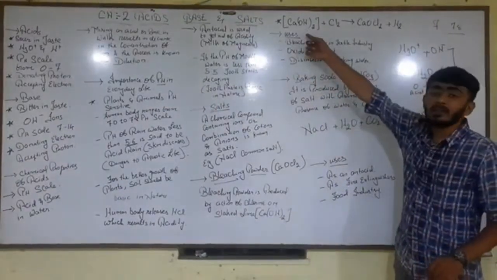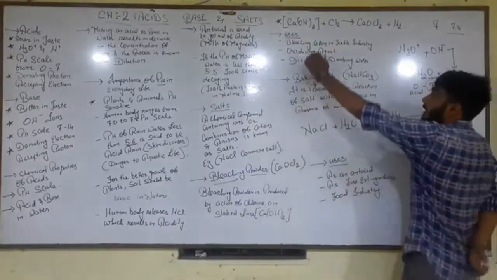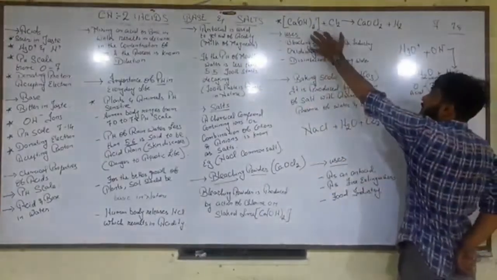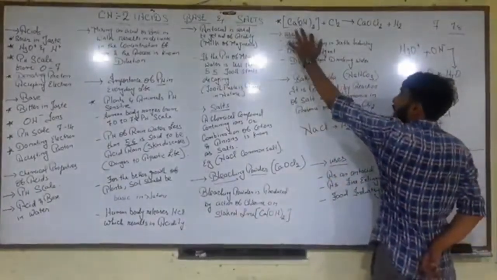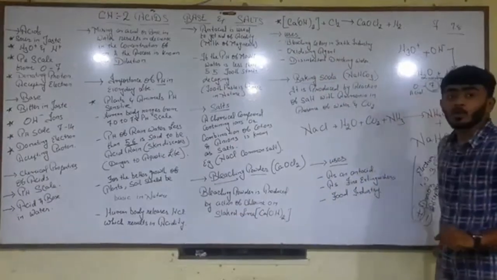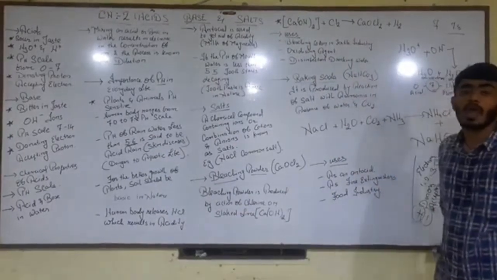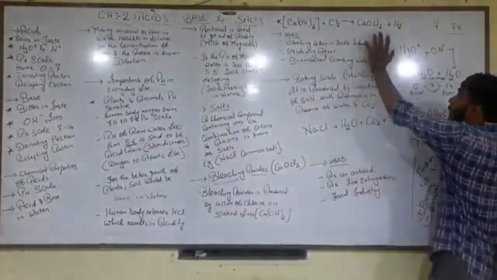Here we have the reaction of Ca(OH)2 plus chlorine, Cl2. So calcium hydroxide plus chlorine will give you CaOCl2, also known as bleaching powder.